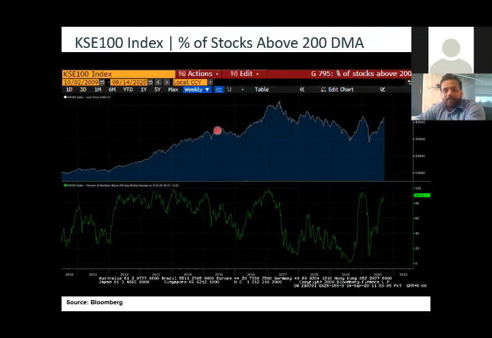So we also need to understand what the news flow was during this time around when the market was making its lows. When the market was at its lows, what was the news flow, and how was the market behaving, and what kind of sentiment did we have at this point of time?